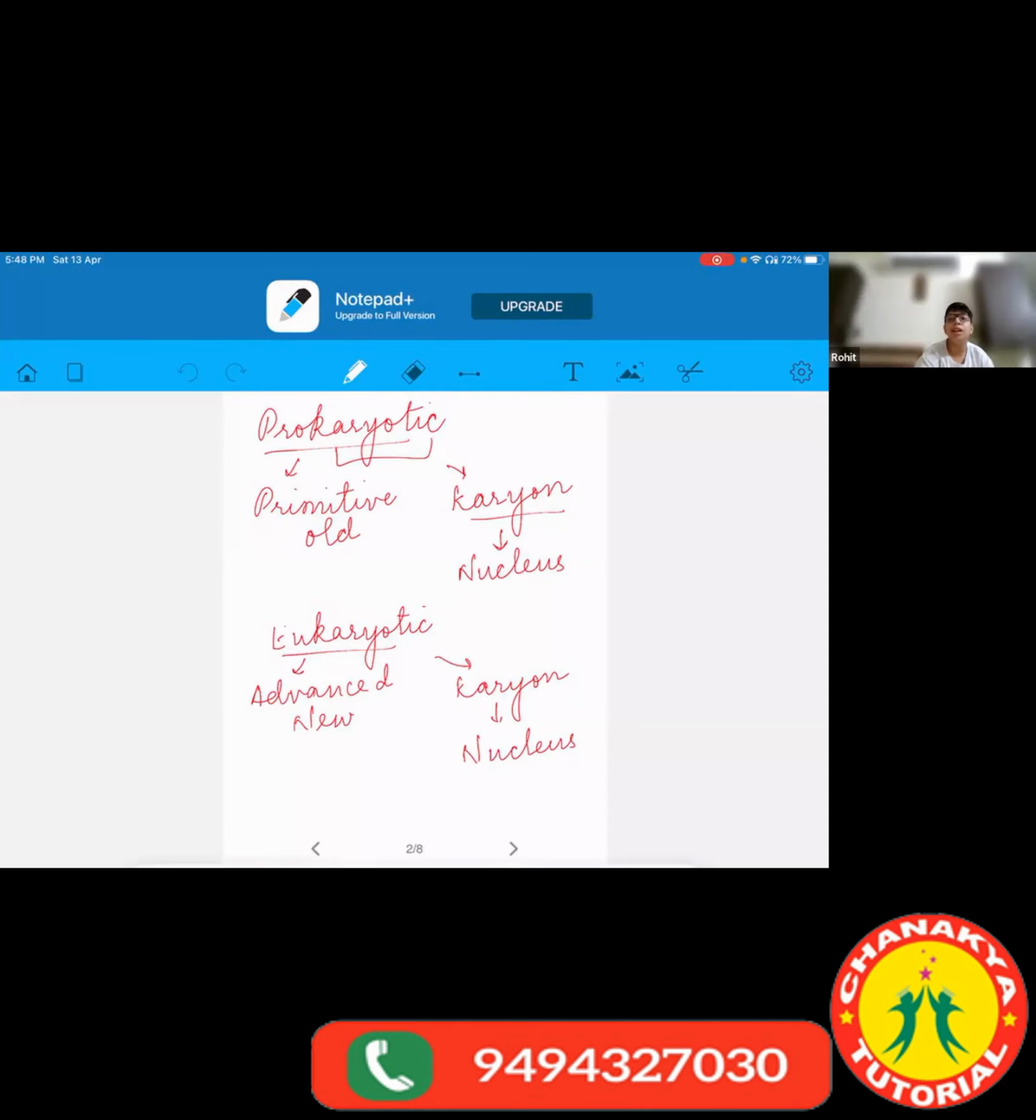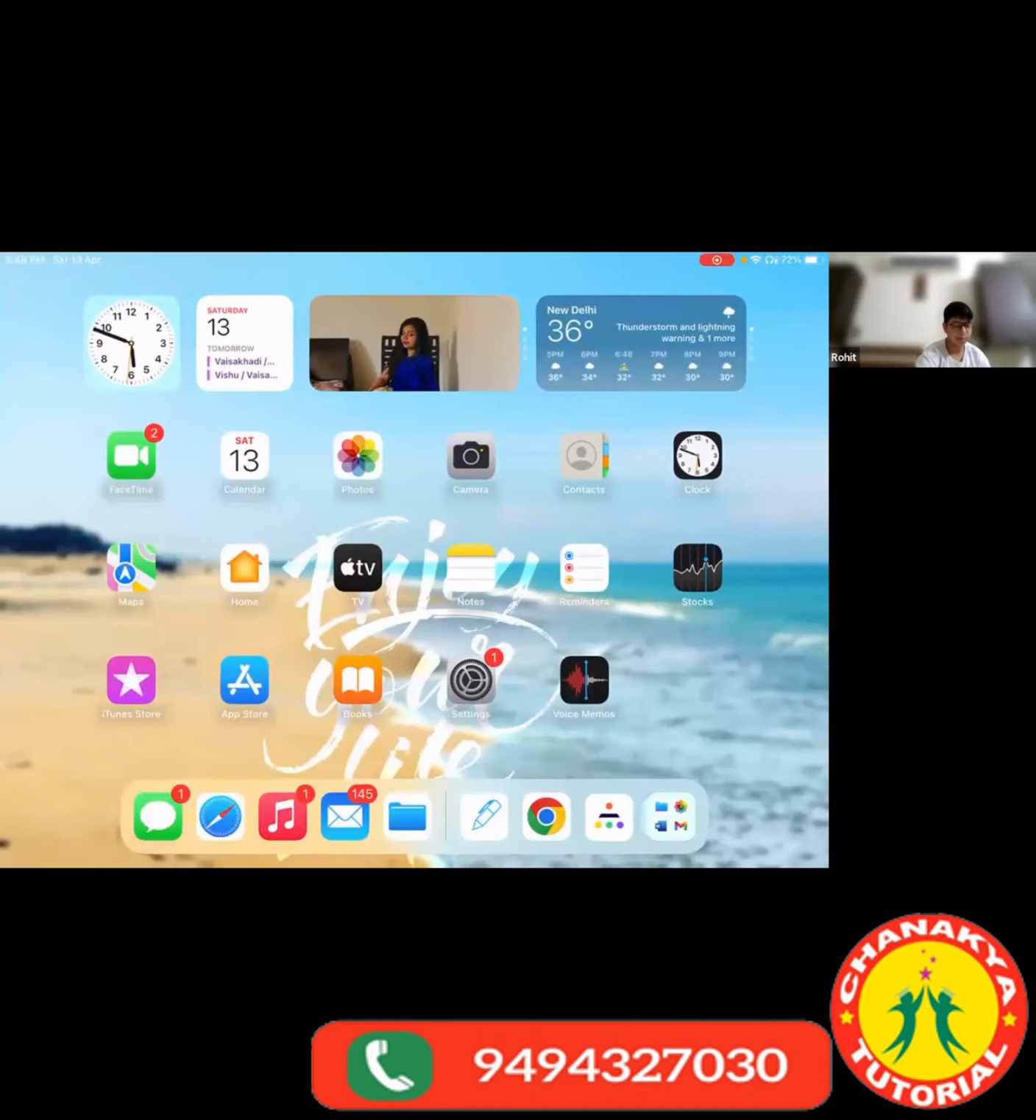Ma'am, in prokaryotes, the nuclear region is not bounded by a membrane, right? Correct. They don't have any kind of membrane-bound cell organelle. Okay.